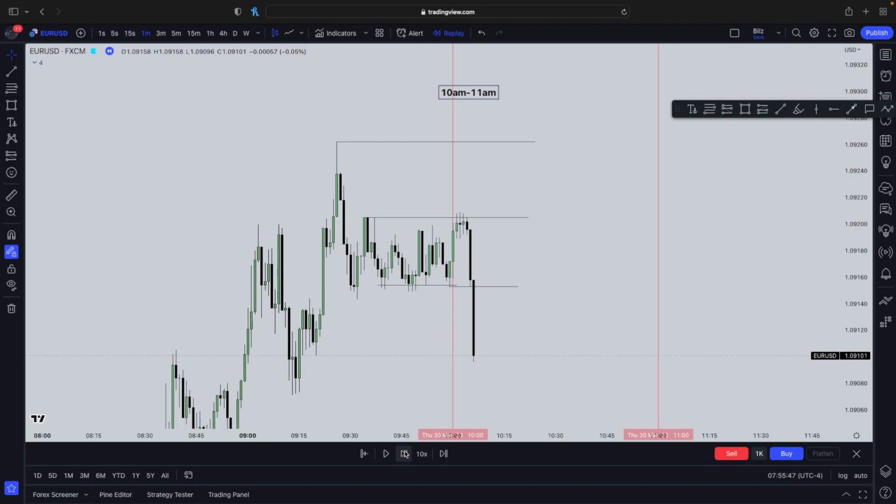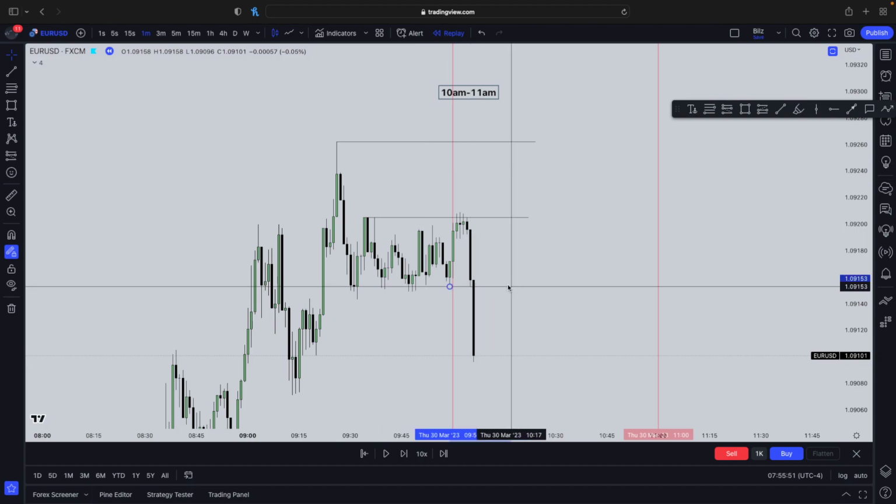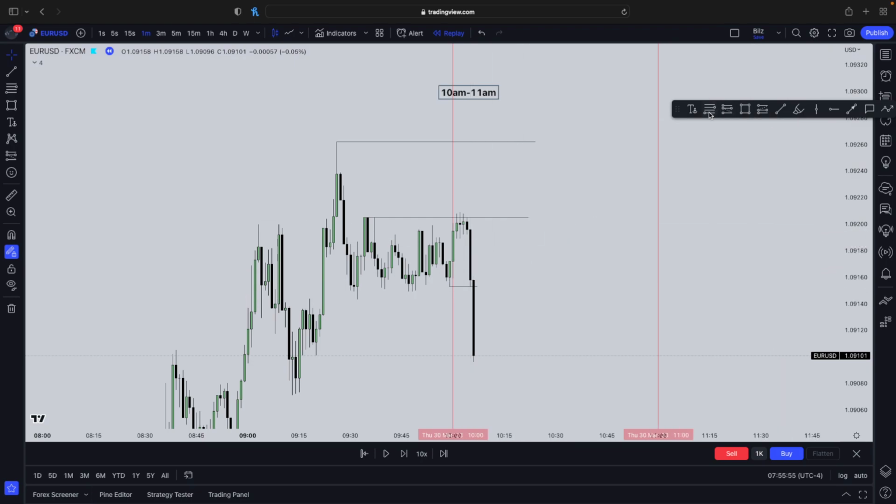Okay, why do we have displacement? It's because we had a market structure shift. We broke this low right here, and we also had massive candles, massive volume towards the downside. Okay, so now what do we do? Now we just literally enter off the FVG. Okay, FVG, extreme FVG right here, and I'll cover this high right here.